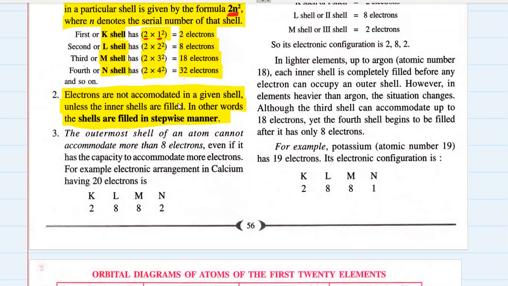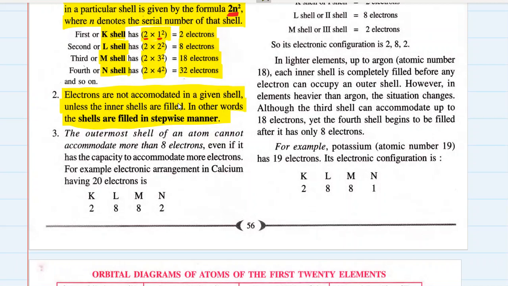Now wait, some people might be thinking, do scientists fill the shells or orbits of an atom? How could they do that? See, we don't do it. Nature does it, or it is already like that. Atoms already exist in this particular manner. So what you are doing is just figuring out how the electrons are distributed. For that, you need to find out the number of electrons in each shell, and for doing that, you need to follow this rule.